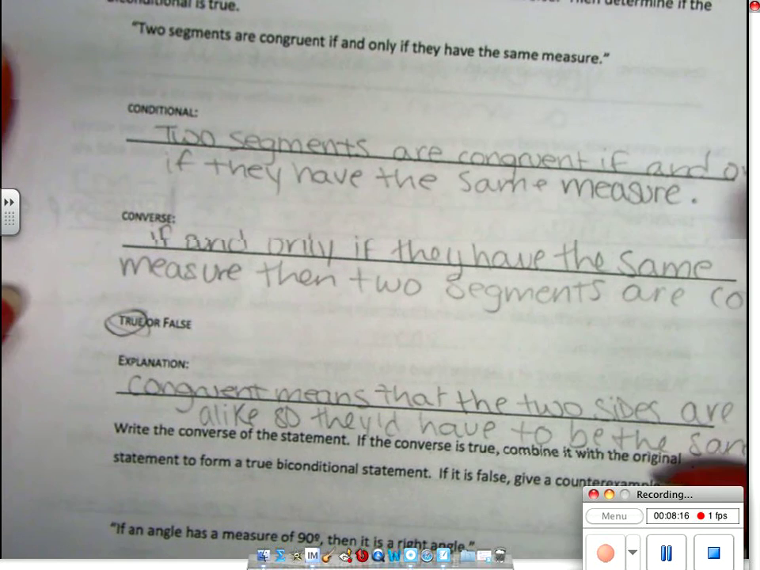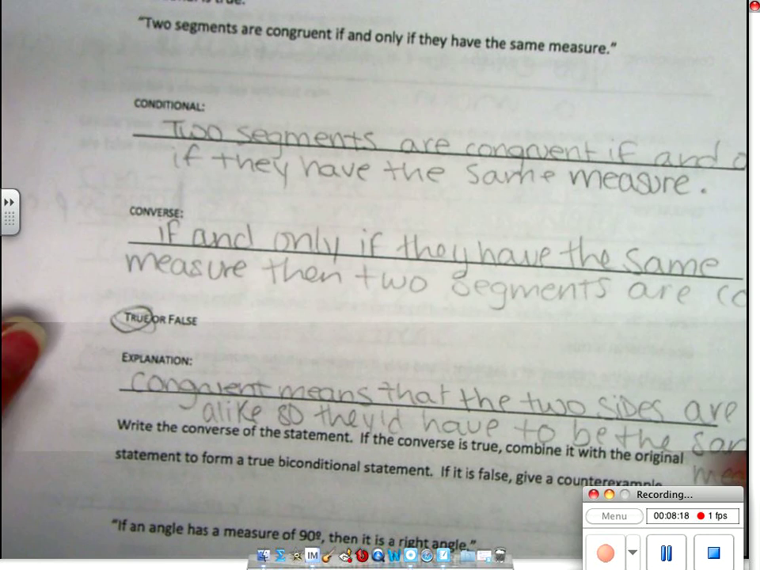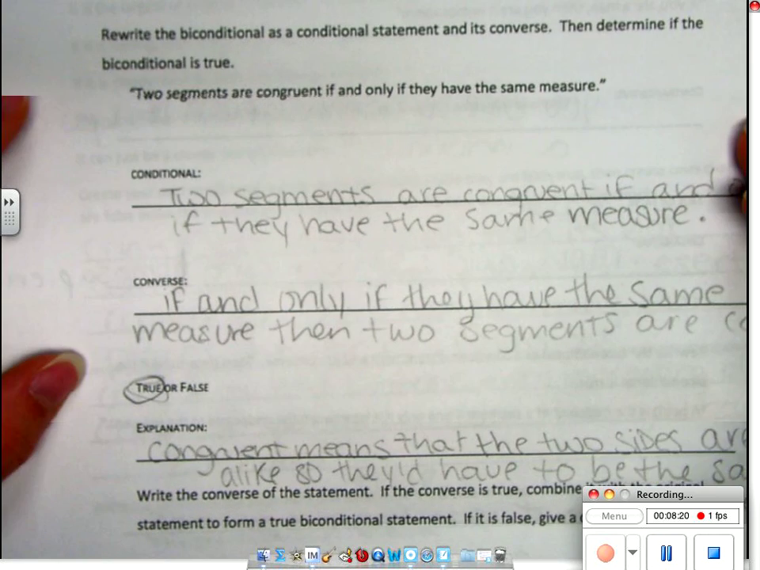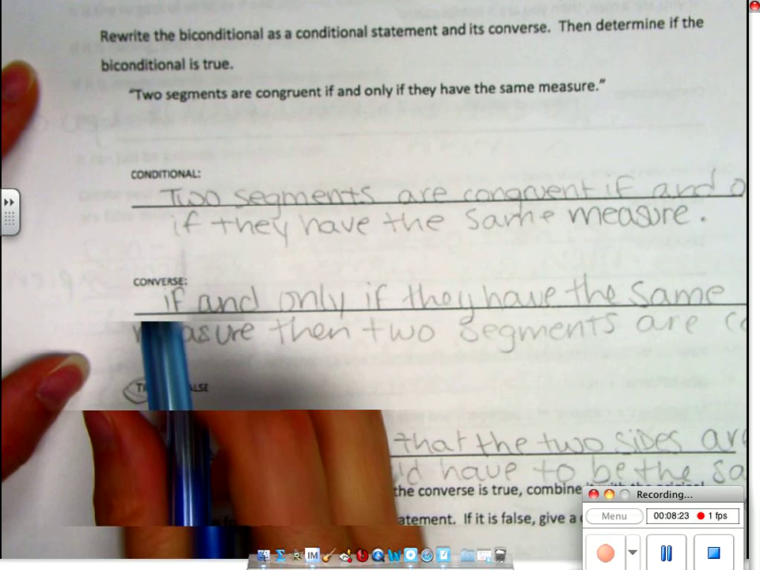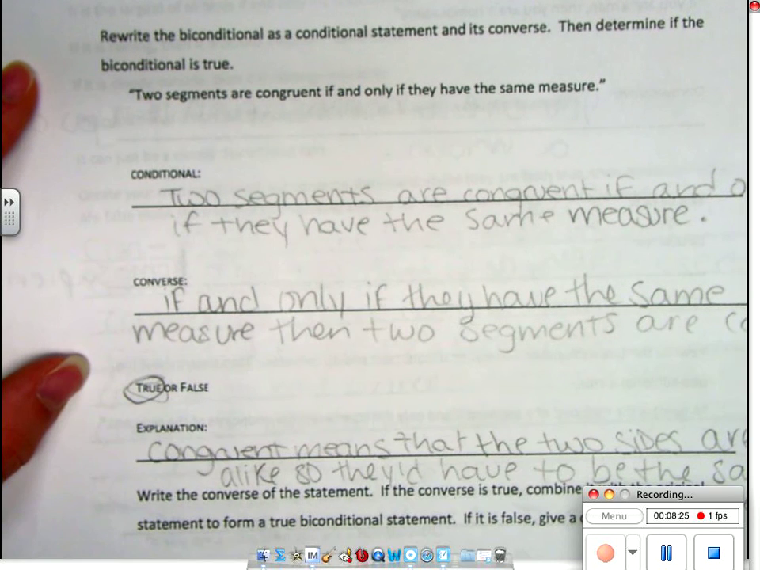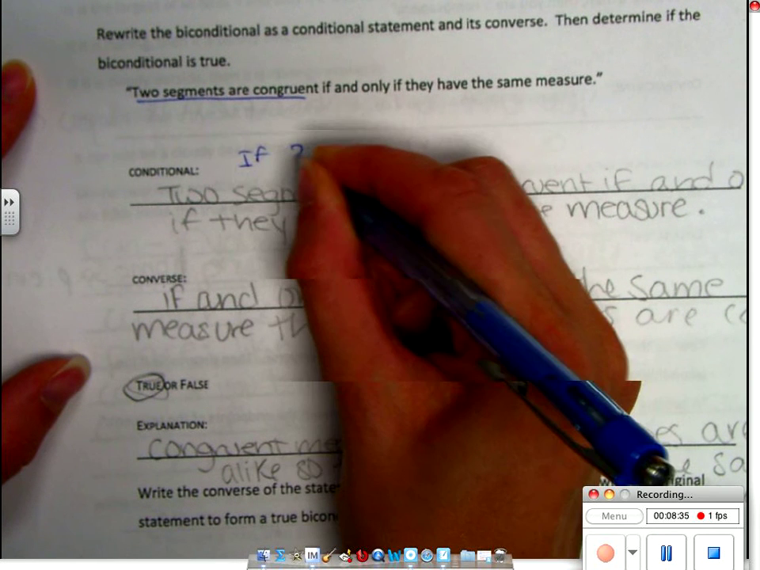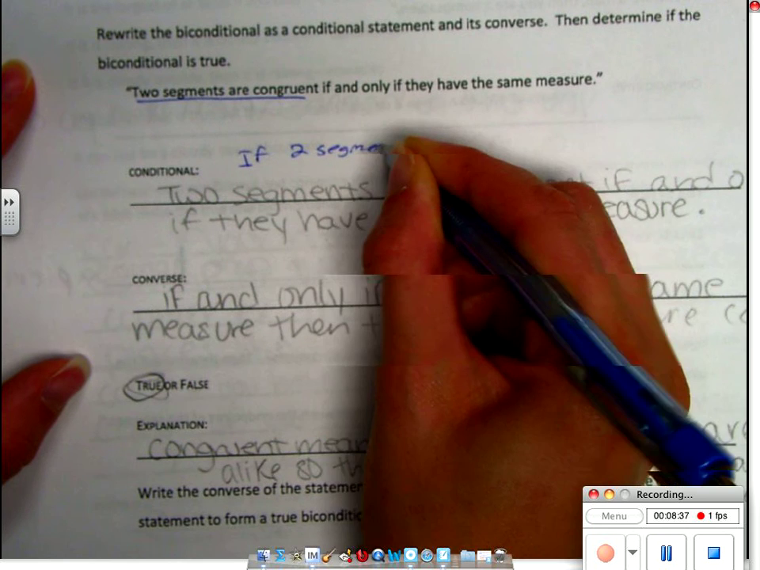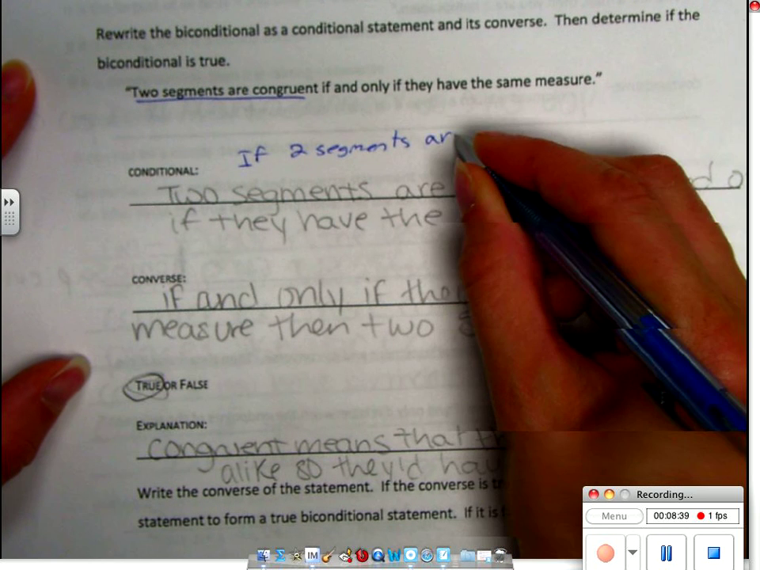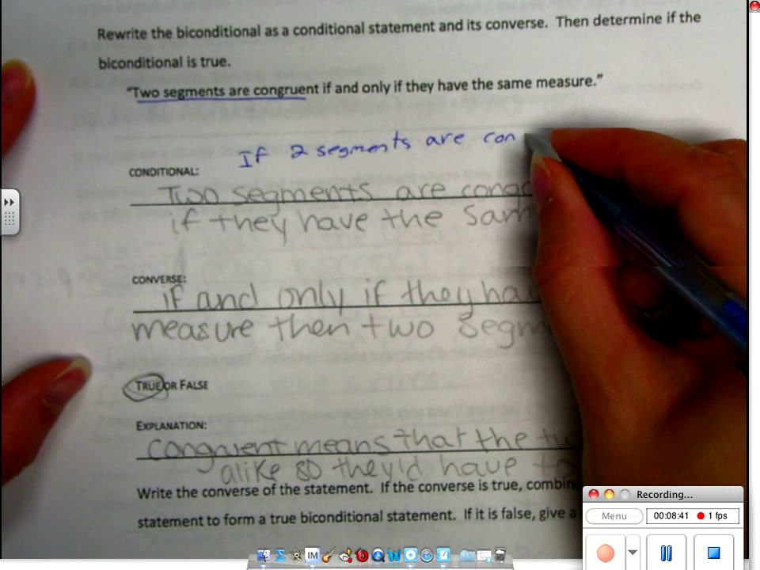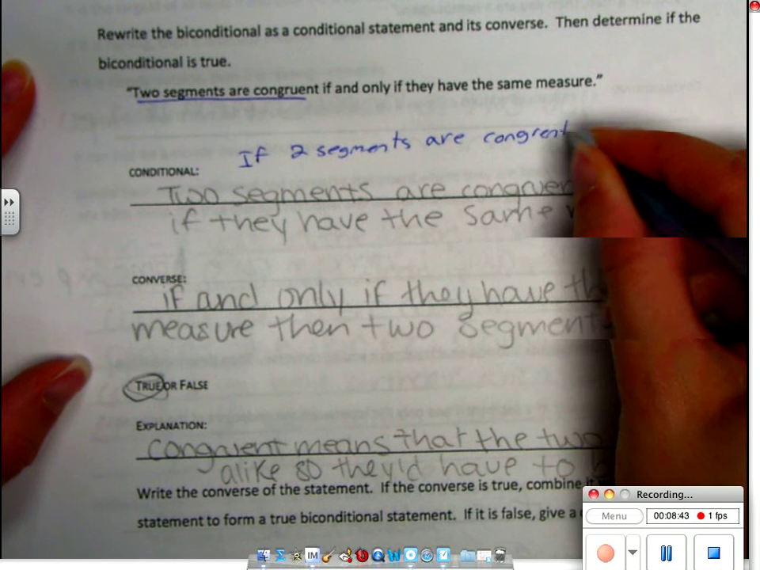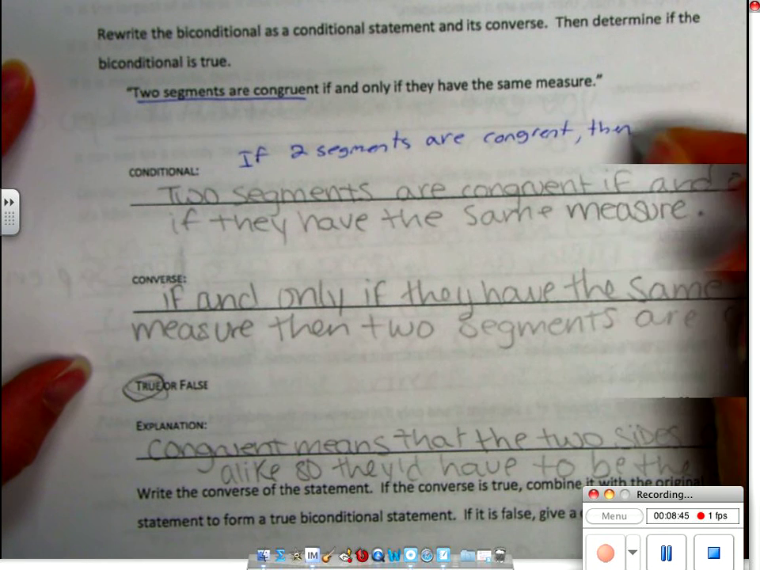So we have right here the biconditional statement. So let's talk about this. What is the hypothesis if two segments are congruent if and only if they have the same measure? What's that first part, the hypothesis? Anybody? 2 segments are congruent. So this should be if 2 segments are congruent, then they have the same measure.